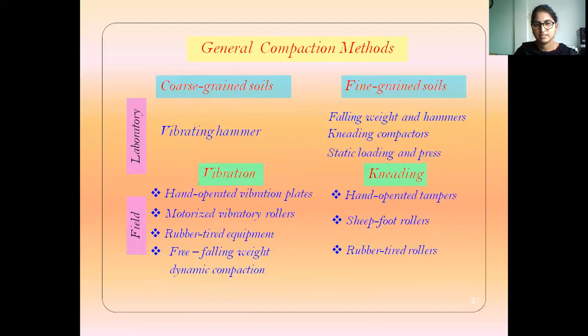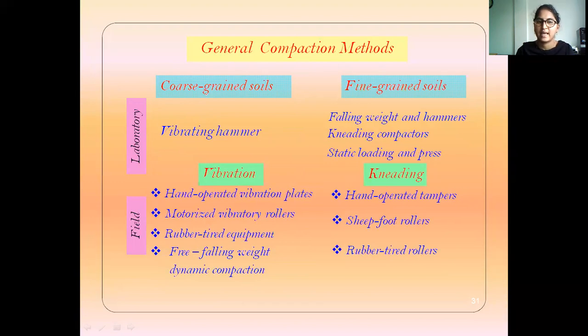General compaction methods: coarse grain soils and fine grain soils are compacted using different methods. For coarse grain and fine grain particles, there are two types, vibration and kneading, in the field and in the laboratory. Some are field tests and some are laboratory tests.